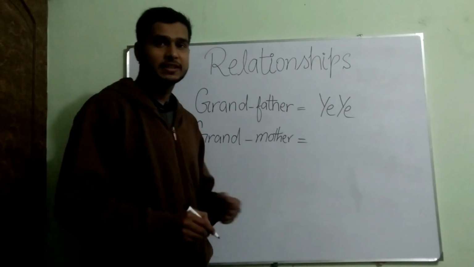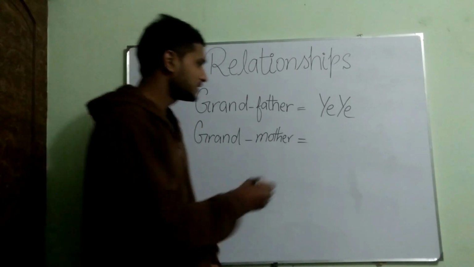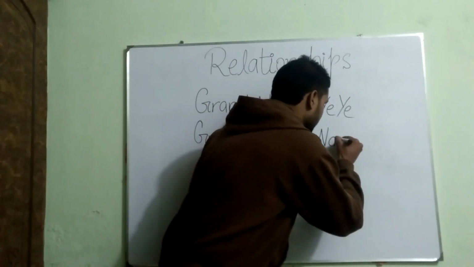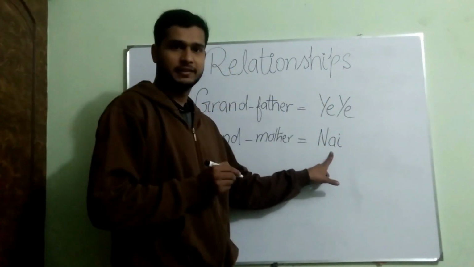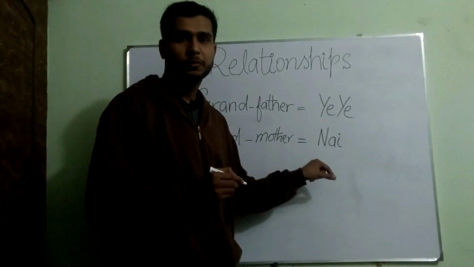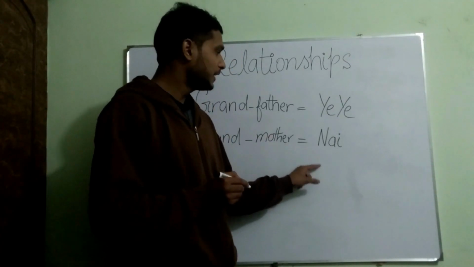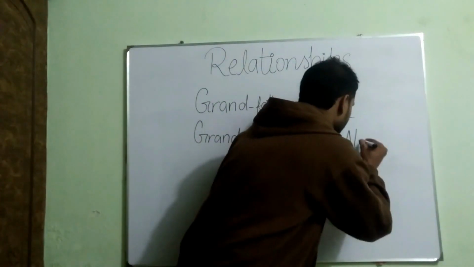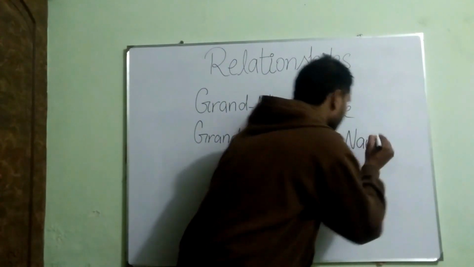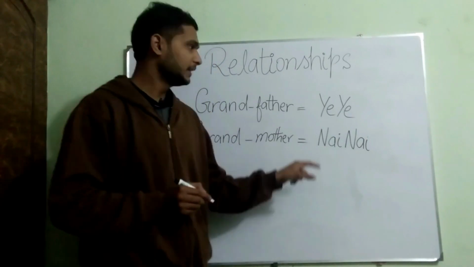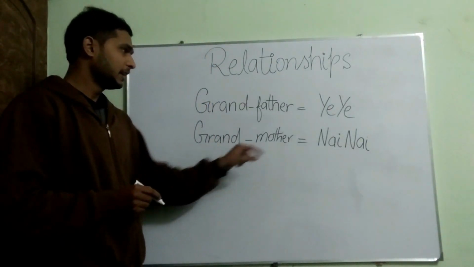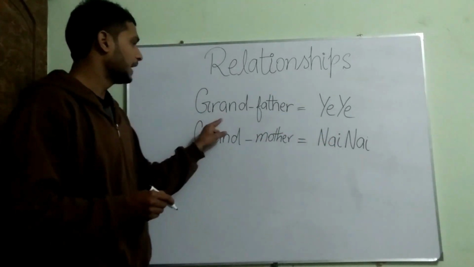The next one is grandmother. How to say grandmother in Chinese? Very simple: N-A-I, nai. How to pronounce? Nai. If I write this nai twice, it becomes nai nai, meaning grandmother, and ye ye meaning grandfather.